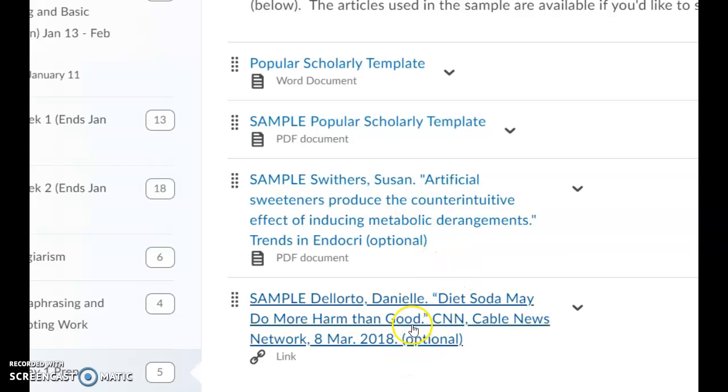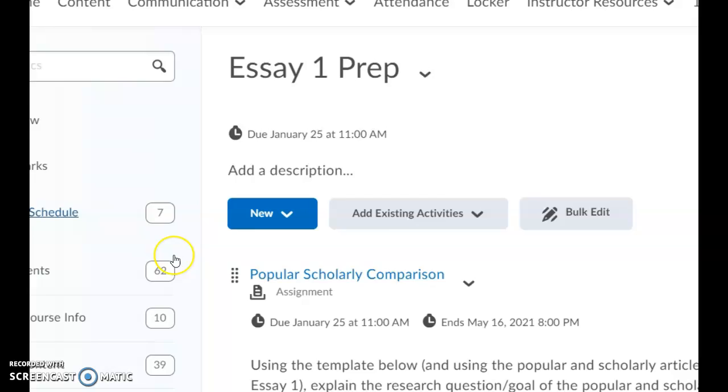They don't really make that very clear in the CNN article, and that's something I might identify in the caveat section. Okay? So that's just a place where you start to identify things that you might be talking about in essay number 1. Okay? Places where the popular article and the scholarly article differ in some way that is meaningful to understanding whether or not what the scholarly article actually says. Okay? So that is everything for this week.